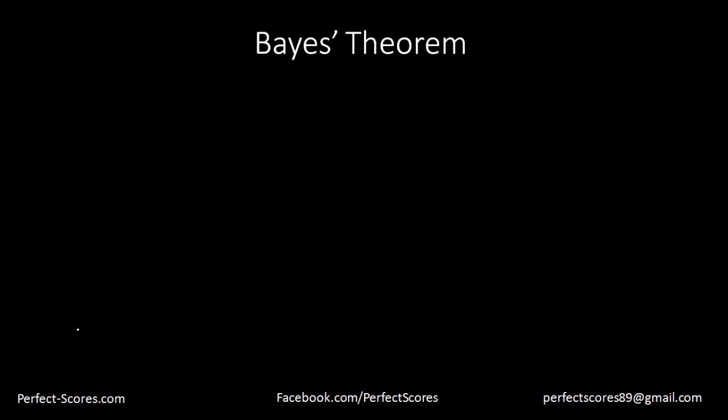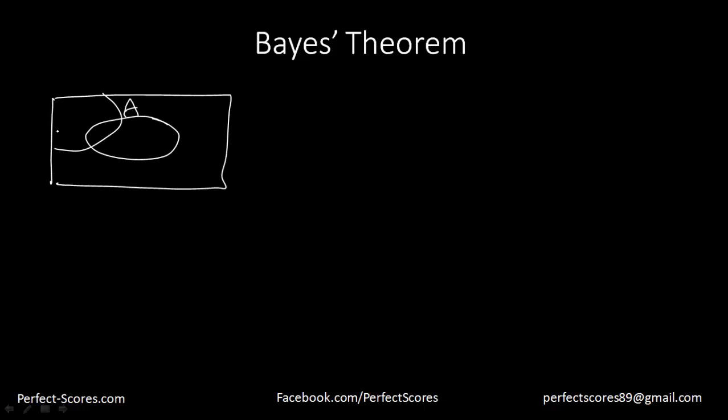Now what does Bayes' theorem tell you? I'm going to put that here and explain that to you. Bayes' theorem says that, let's suppose there is an event A which is divided into so many different events, such that these events are different. So that means A is dependent upon these events to occur, and I want to find out the probability of event A happening.